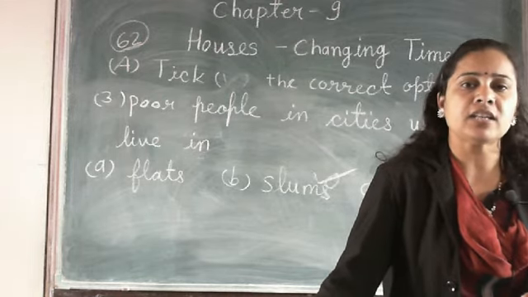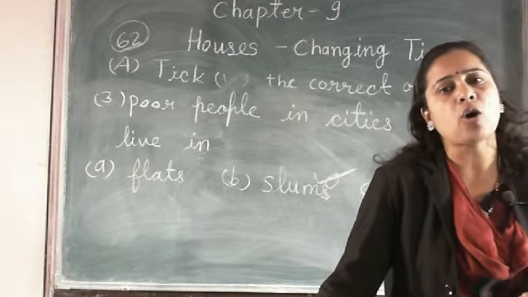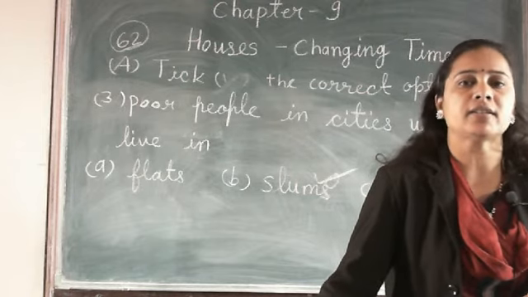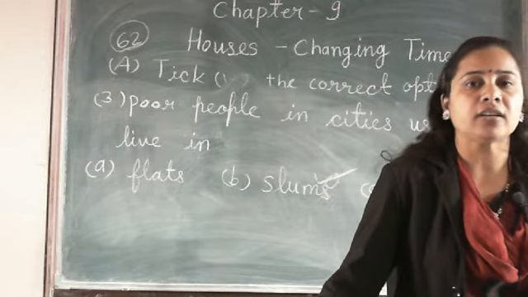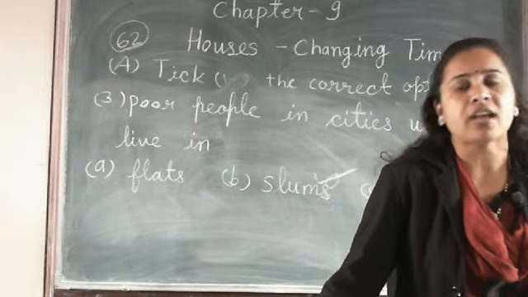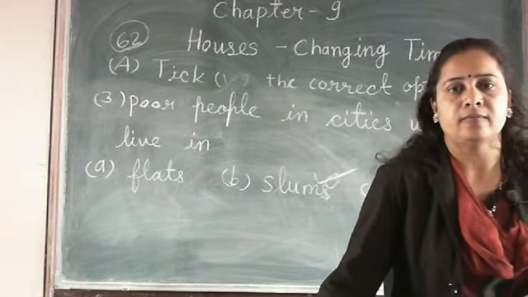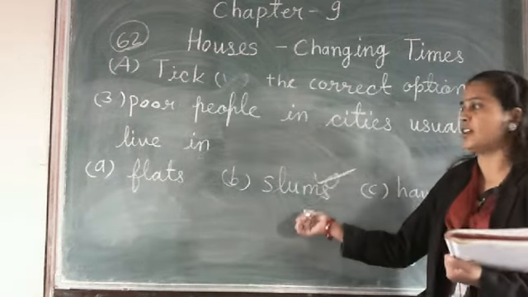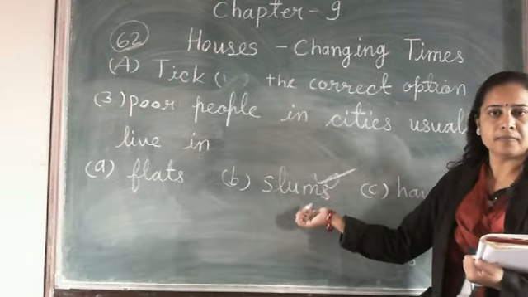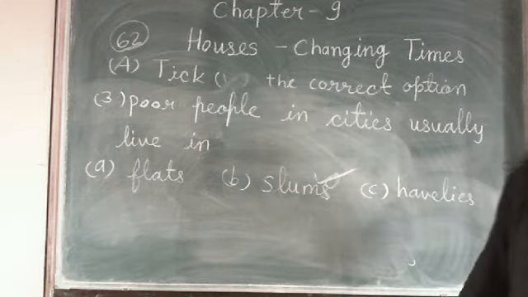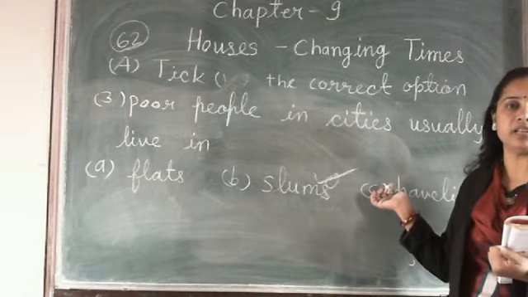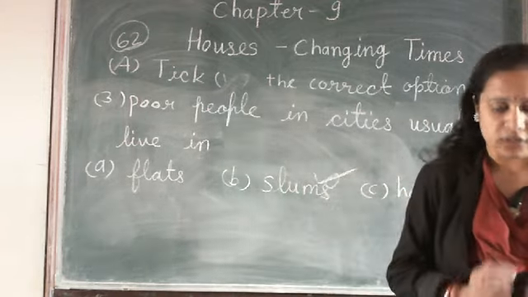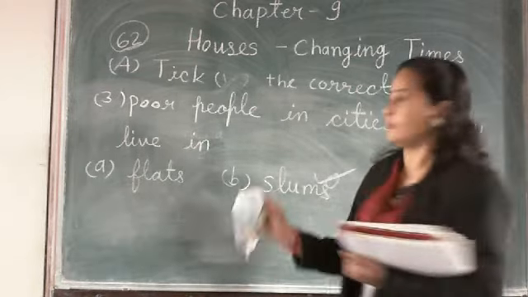Why don't we see any pakka house there? Because all the people belong to another city or village. Only for earning they come there, make their temporary house and start earning. So we say they are living in the slums. Clear? So take option B. Poor people in cities usually live in slums, not in flats or havelis. Clear? So this is number 3.